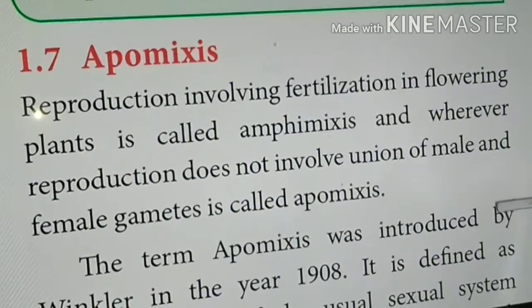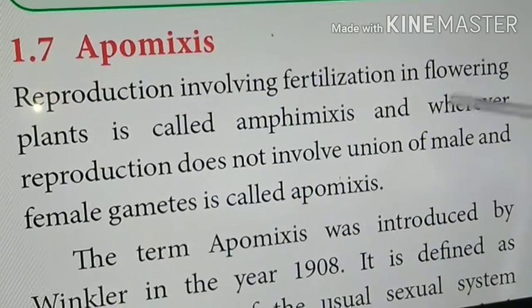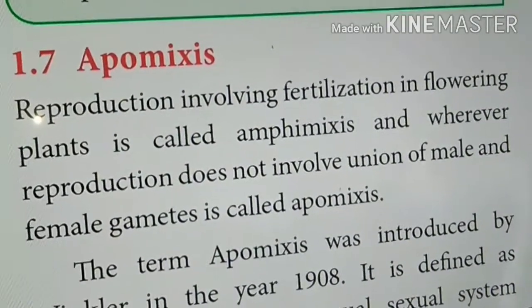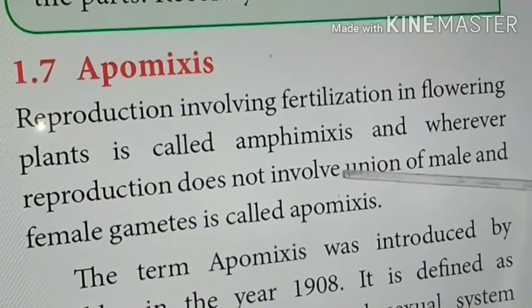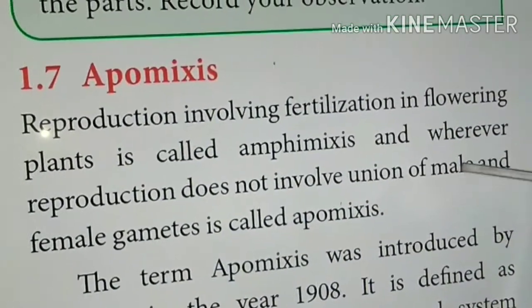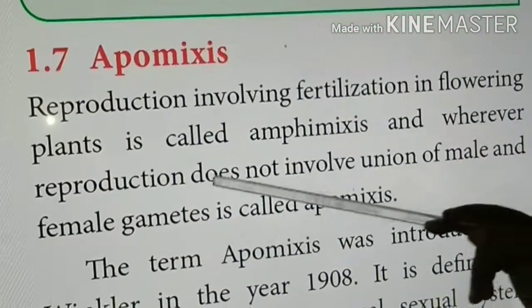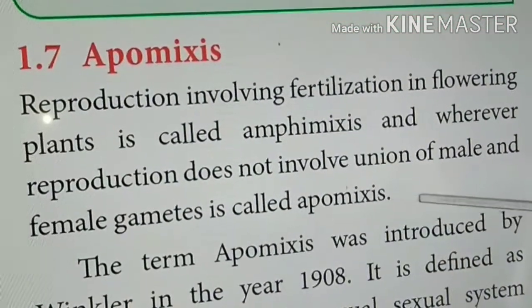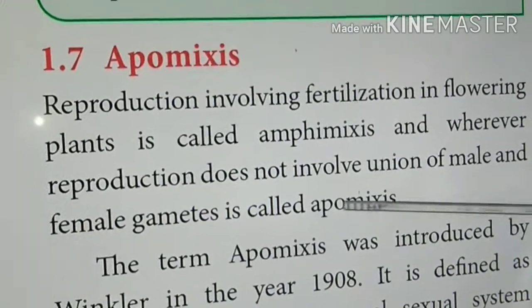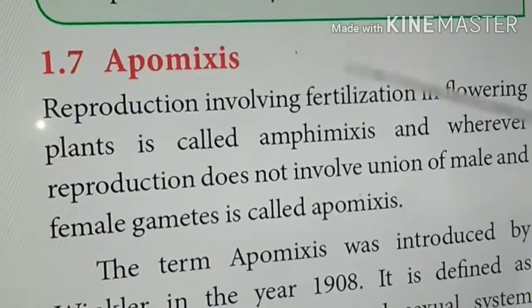What do you mean by apomixis? Apomixis is a process in which reproduction takes place without the union of male and female gametes. That means without fusion of male and female gametes, if any reproduction takes place, then this is called apomixis. It is very important. In 2 mark questions or 3 mark questions, frequently they ask what is apomixis and amphimixis.